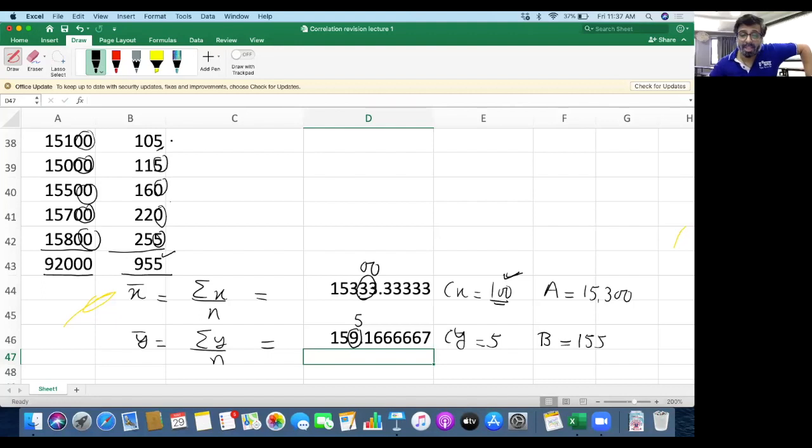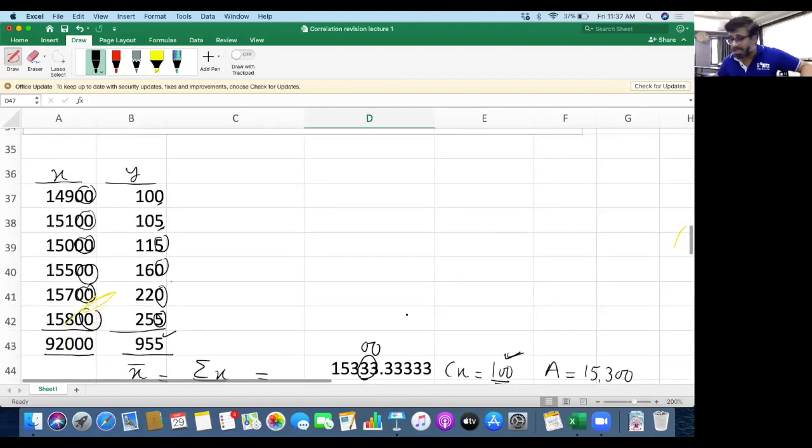Same way in case of y, all the values are either ending with 5 or with 0. Can you see that? So common factor is 5. Now because the common factor is 5, assumed mean should be near to 159 and a multiple of 5, that is 155. Did you understand? Who else is still not clear with this? Raise your hand or ask it to me.